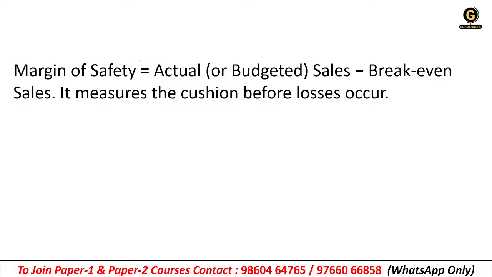So your business will not be at risk, because you already have a margin of safety of 30,000 and the sales are falling by 30%. Getting it? So there will be no changes, there will be no risk in the business. That is why we need to calculate margin of safety. It will give you an idea about how much your sales can fall before making a loss. Understood, Dimple?